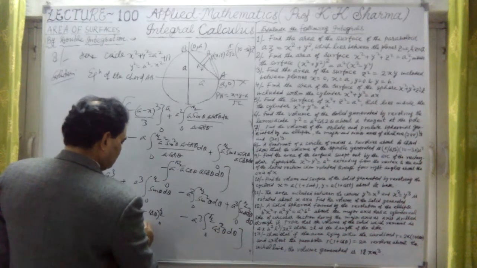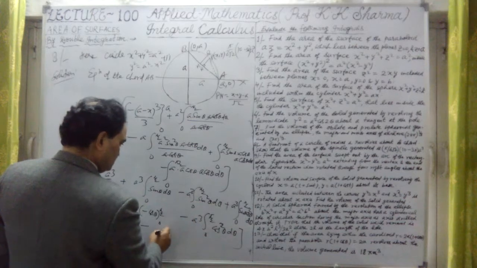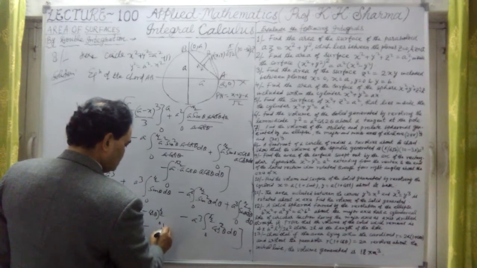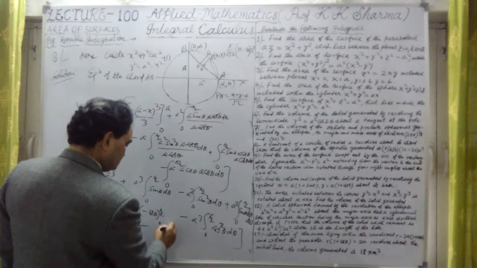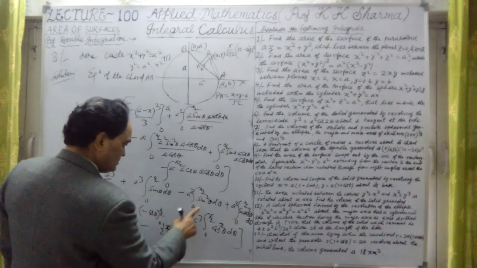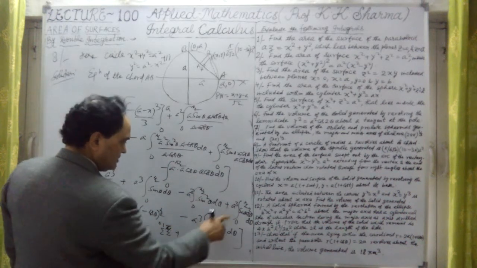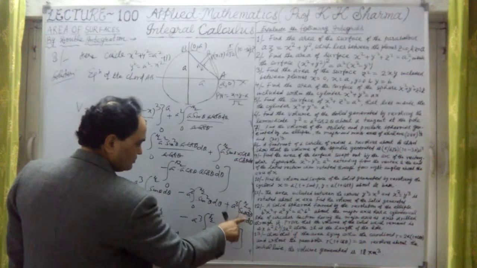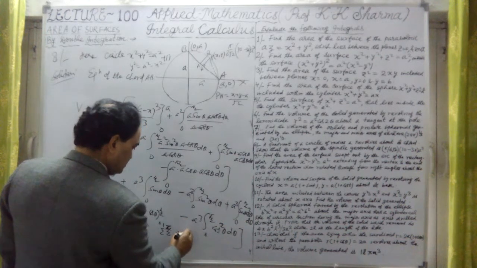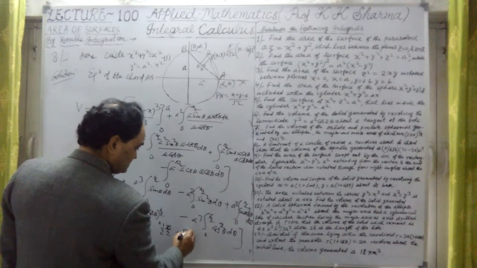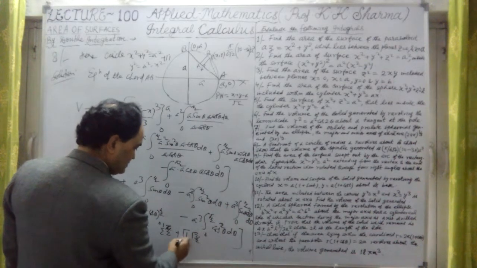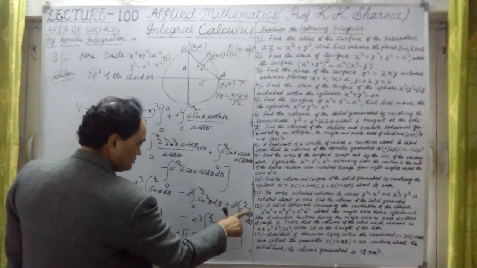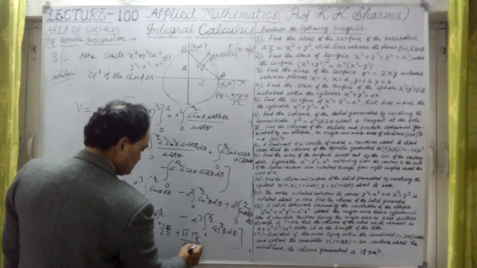Okay, and then minus sine square theta, that means minus, this will be 1.2 into pi by 2, whenever sine square theta is there, by reduction formula. Minus pi by 2, and plus, here it is sine theta 1 power and cos square theta 1 power. It will be gamma function, gamma 1, because 1 plus 1, 2 upon 2, and gamma 3 by 2, cos square theta means 2 power, divided by twice gamma 1 plus 2, 3 plus 2, 5 by 2.